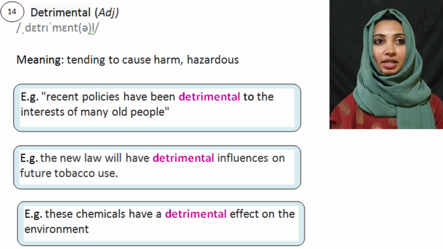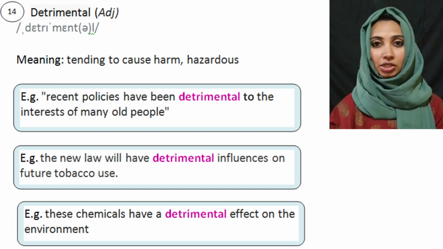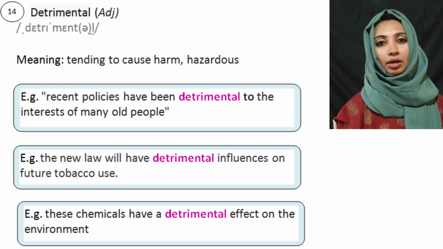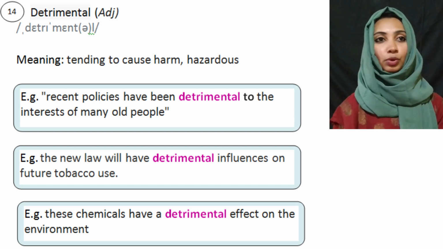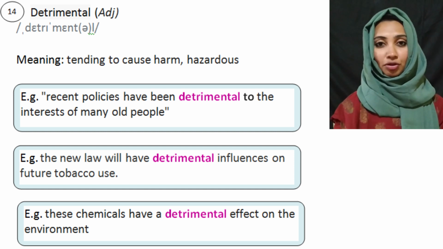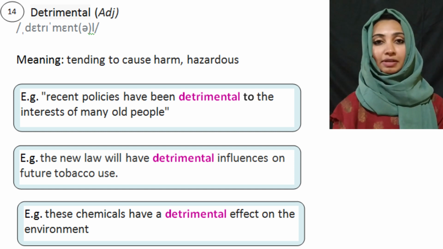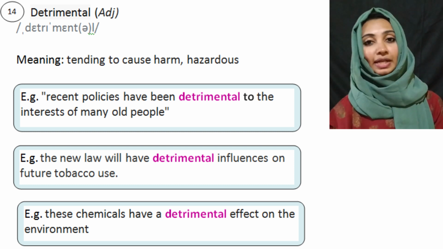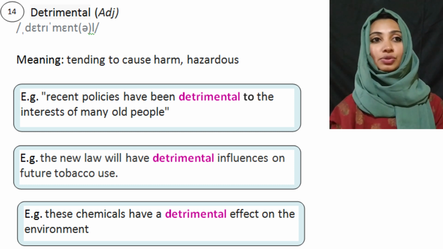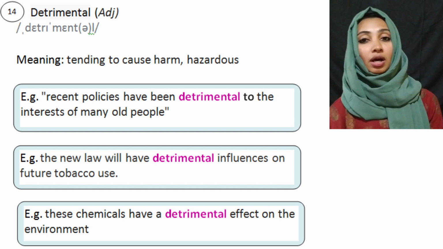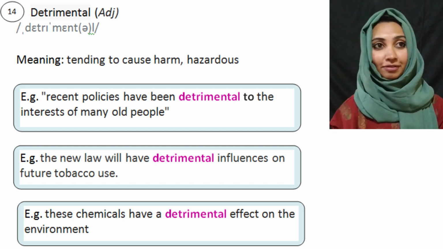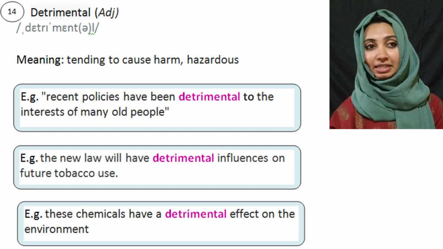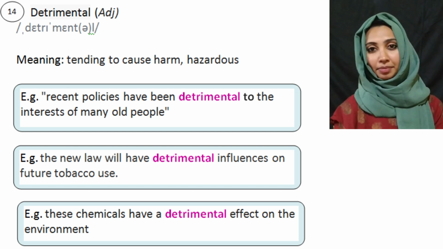Chemicals have a detrimental effect or impact on the environment. So you may be writing negative or poor or bad impact on the environment. Say for example, these chemicals have a bad effect on the environment. Instead of that, just use this term to make it more impressive. Okay, so these chemicals have a detrimental effect on the environment.